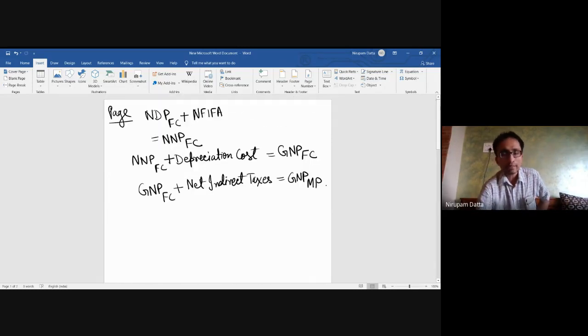Now once we get that, we add net factor income from abroad to net domestic product at factor cost to get the net national product at factor cost. Now to net national product at factor cost, we add the depreciation cost because of wear and tear of the capital and machinery. That gives me GNP at factor cost. To GNP at factor cost, we add the net indirect taxes to get the GNP at the market price.